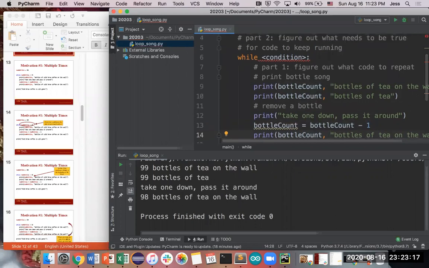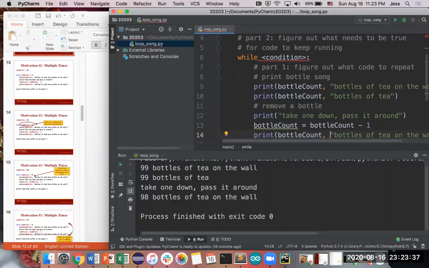So that helps us make it more dynamic, so that we're not hard coding the number of bottles on the wall, but every time we go through this loop, we are actually counting down the bottles that we do have. So that kind of takes care of the inside of the loop.